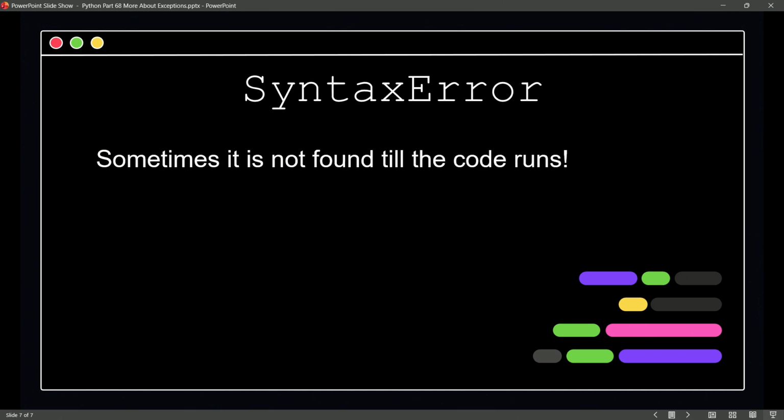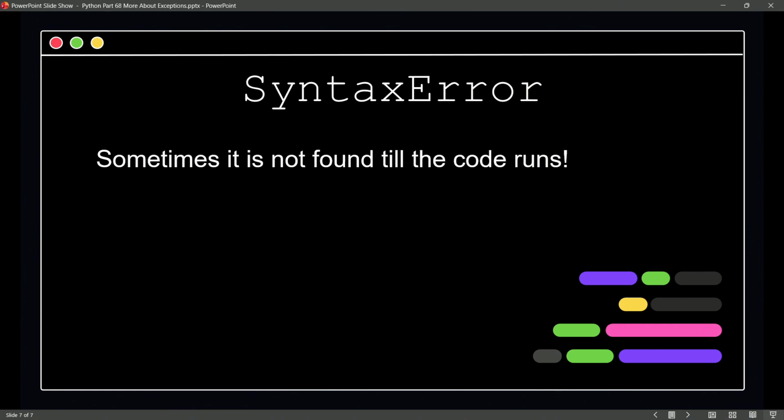And finally, our wonderful syntax errors. The important thing to remember about these is a lot of times they're not going to be found until the code is actually executed. So that's one of the challenges with an interpreted language like we have here with Python. If we are forced to compile our code, we'll definitely catch the error at compile time. But with Python, you can have your syntax error, and it's not going to be discovered until that code is actually run. So lots of different potential errors or exceptions that we can have in Python.